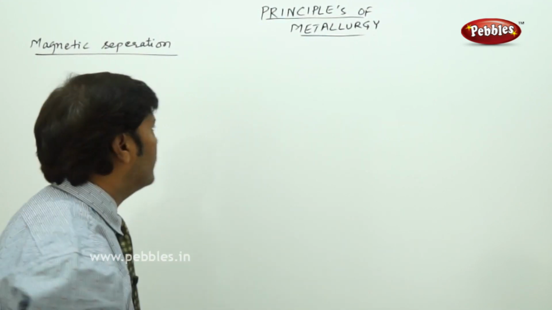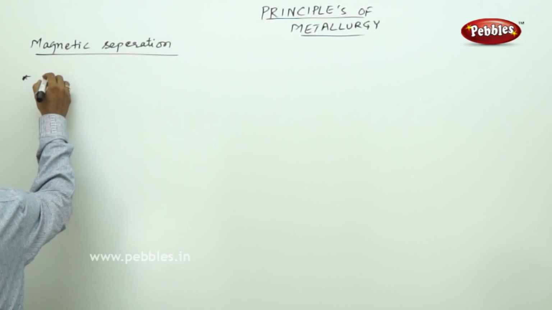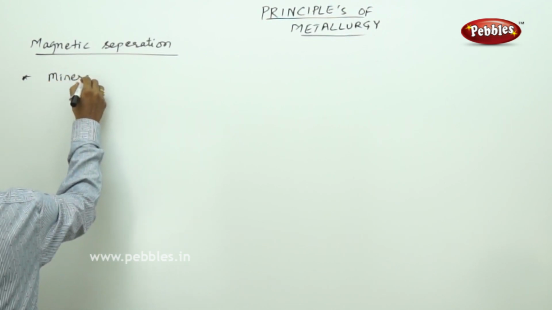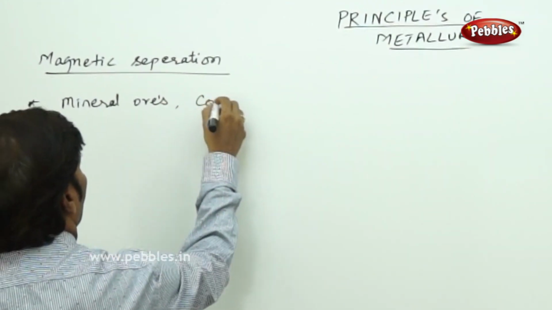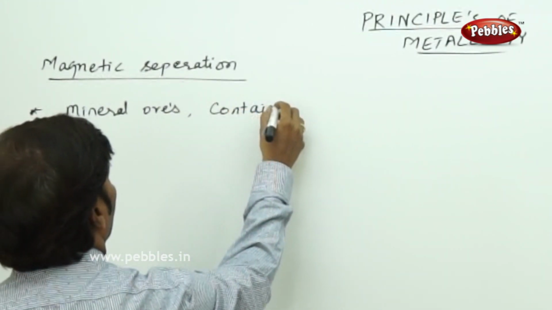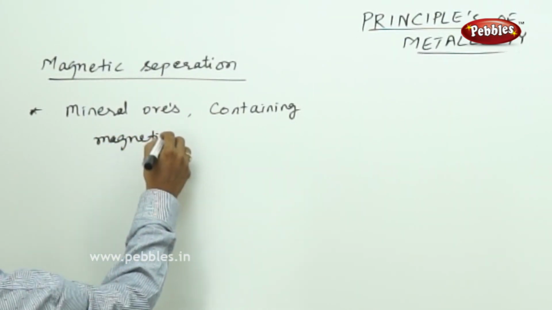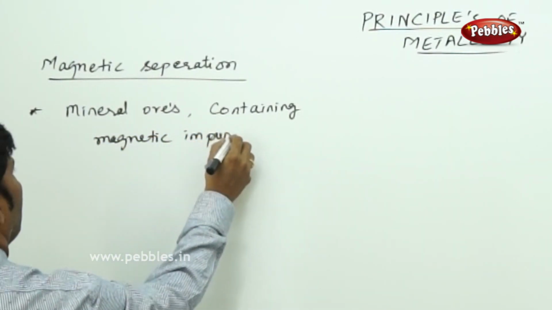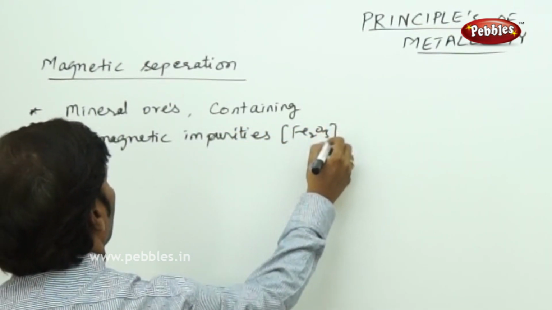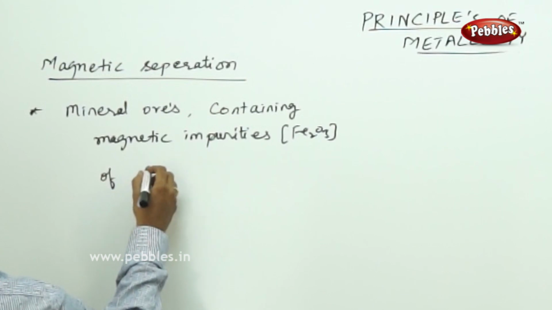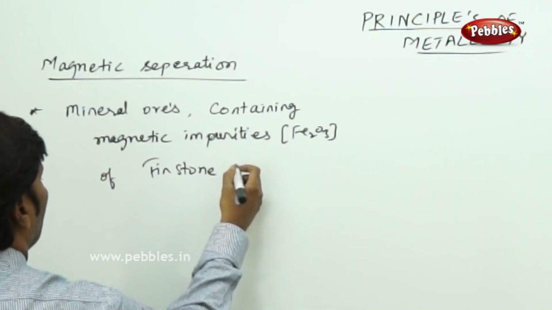magnetic separation. This magnetic separation is used for mineral ores which contain magnetic impurities like Fe2O3 in the tin stone ore.